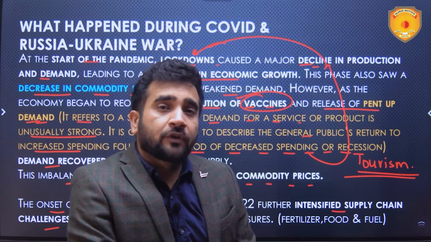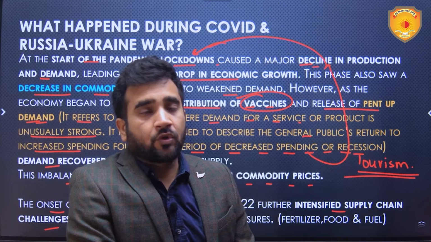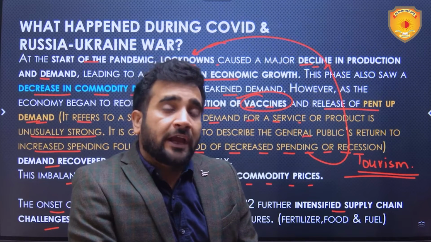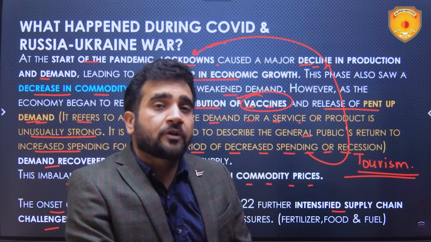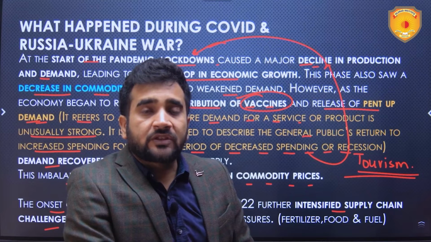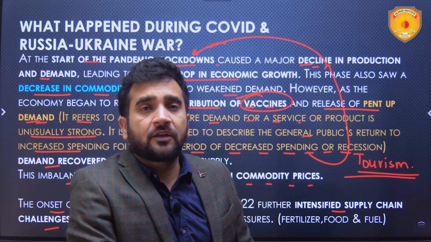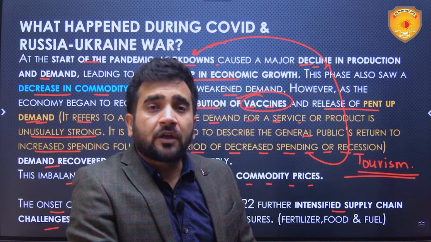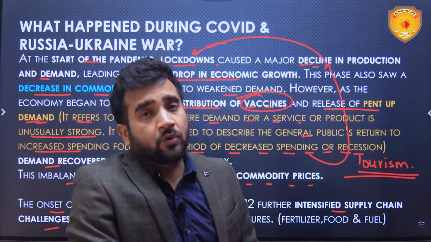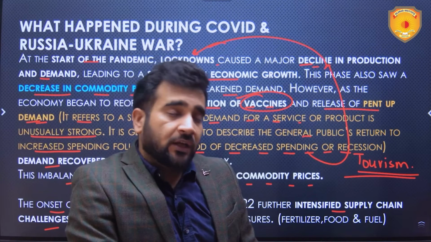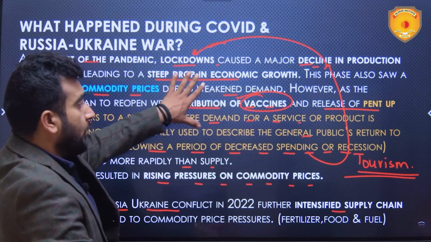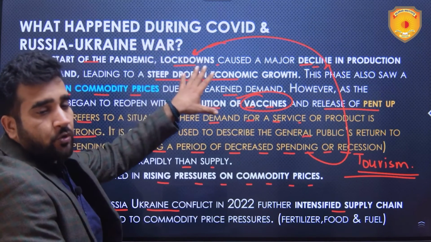And fuel, again, due to this war, because Russia and all, they are one of the major suppliers of energy or oil to Europe, and Europe stopped taking oil from Russia and started demanding oil from West Asia. Now this sudden demand of oil increased the prices of oil. So this particular lack of supply of these essential commodities in the international market led to supply side constraints during this Russia-Ukraine war.